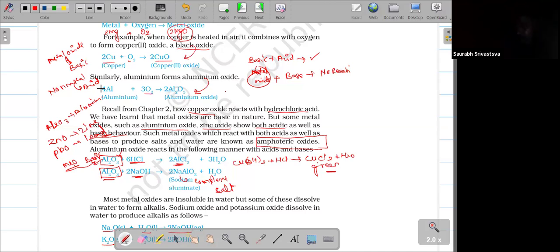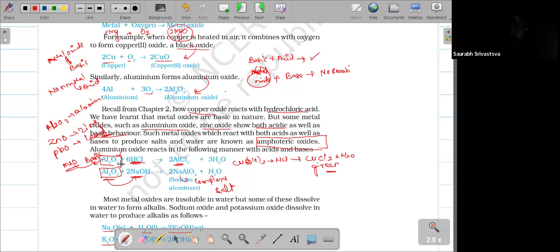But amphoteric oxides are the oxides of aluminum, zinc, or lead: aluminum oxide Al2O3, zinc oxide ZnO, and lead oxide PbO. These oxides react with acid as well as base. That's why aluminum oxide is of amphoteric nature. Aluminum oxide reacts with HCl, and the same aluminum oxide also reacts with sodium hydroxide.